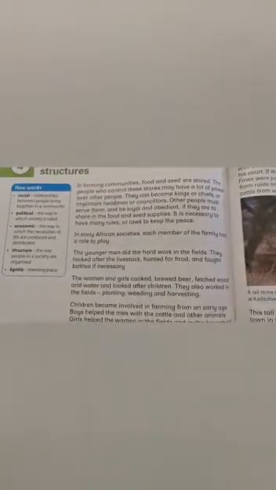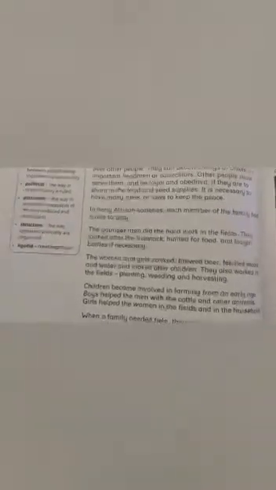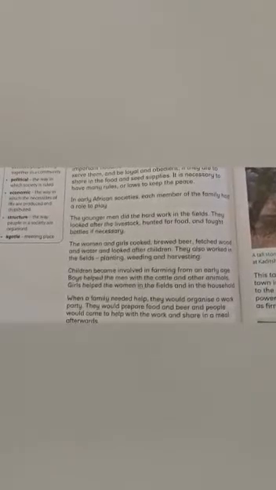And in early African societies, each member of the family had a role to play. So this would be socially how they worked together. The younger men, you will be asked in the activity to say the role, and this is where you will find it. The younger men did the hard work in the fields. They looked after the livestock, hunted for food, and fought battles if necessary. The women and girls cooked, brewed beer, fetched wood and water, and looked after children. They also worked in the fields, planting, weeding and harvesting.